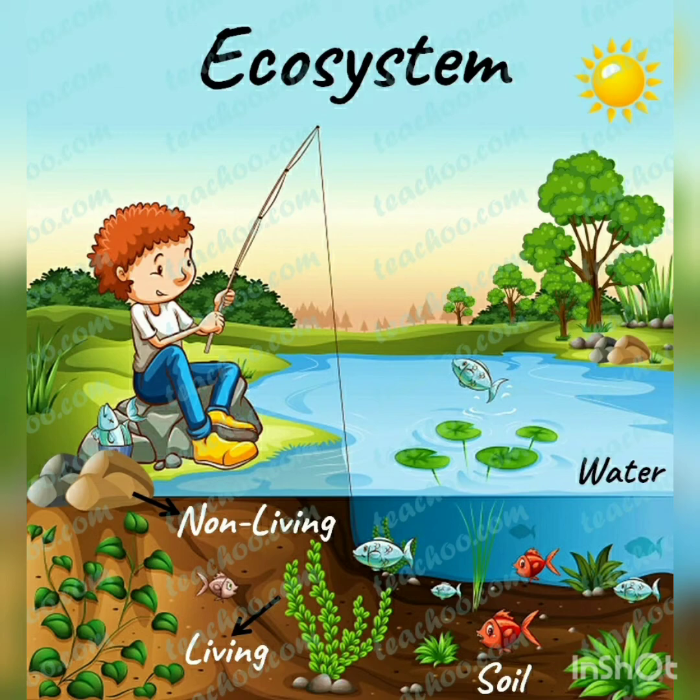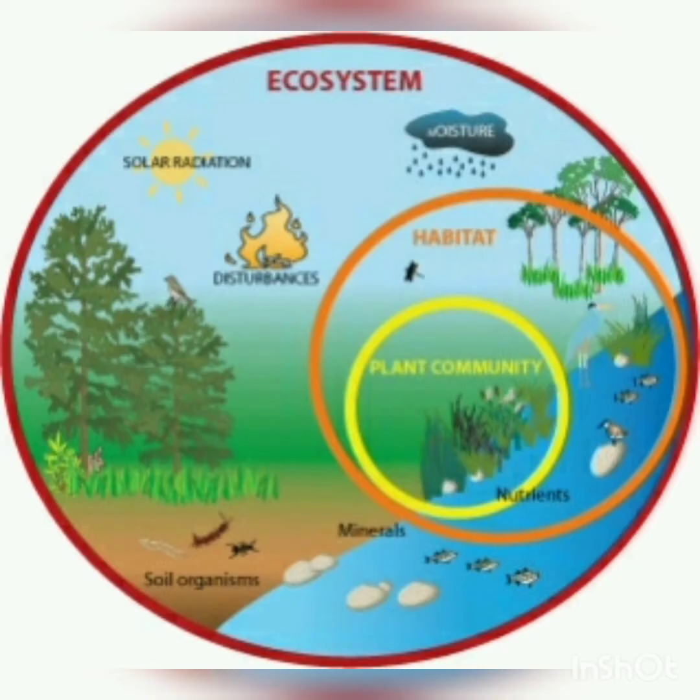Today we start off with a new chapter, ecosystem. What is an ecosystem? All living organisms need food and other materials from the surroundings. The life of an organism is affected by the living and non-living components around it.